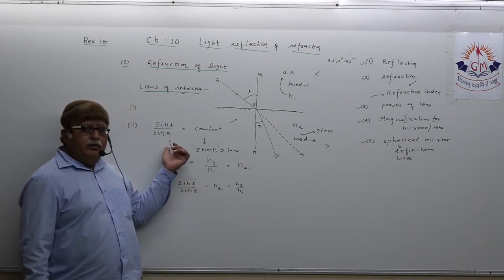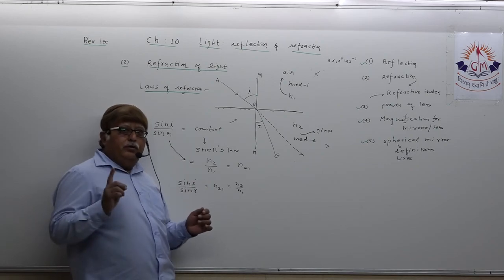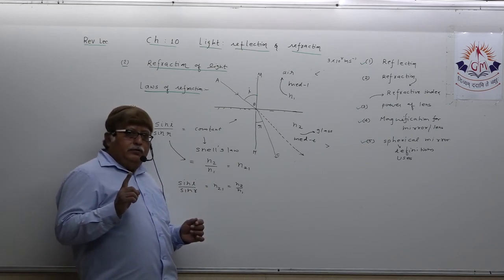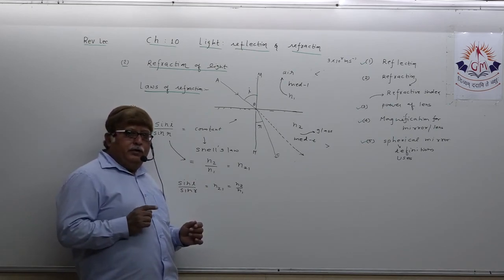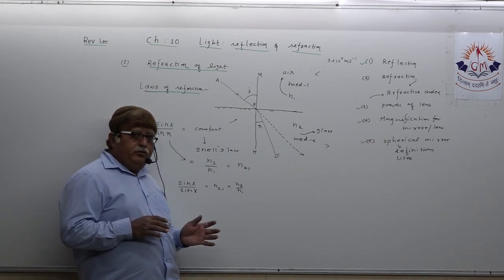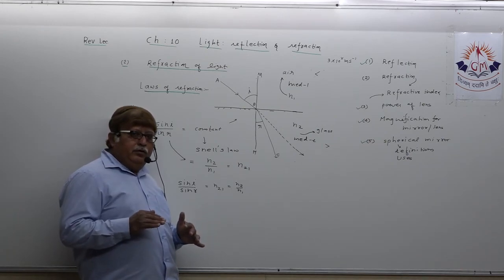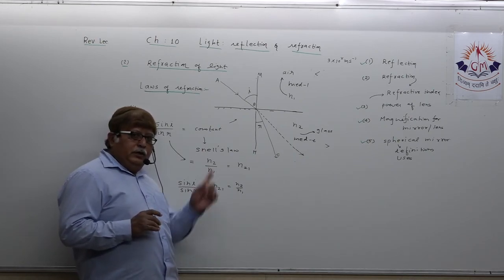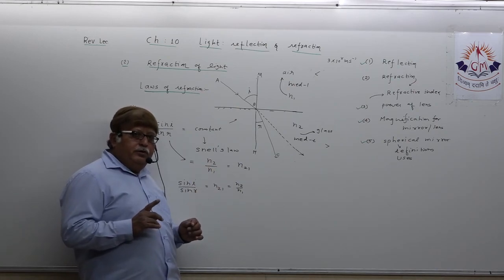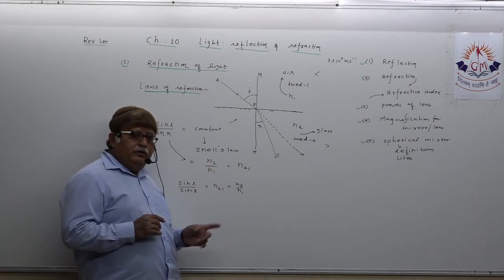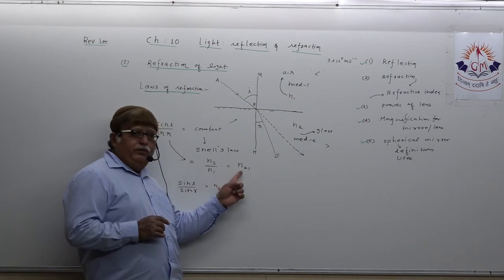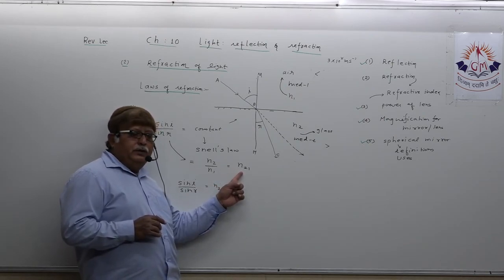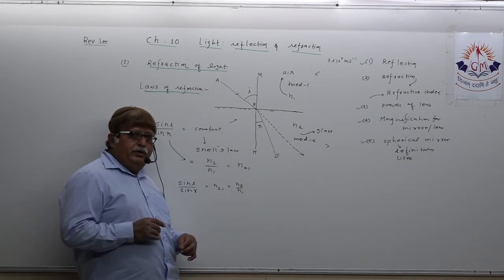The second law, the ratio of sine of angle of incidence to the sine of angle of refraction always remains constant. The value of constant is also known as relative refractive index of medium 2 with respect to medium 1.